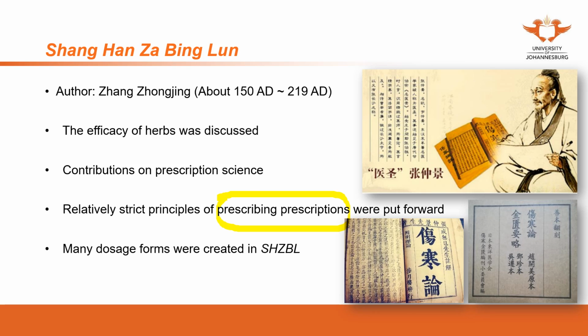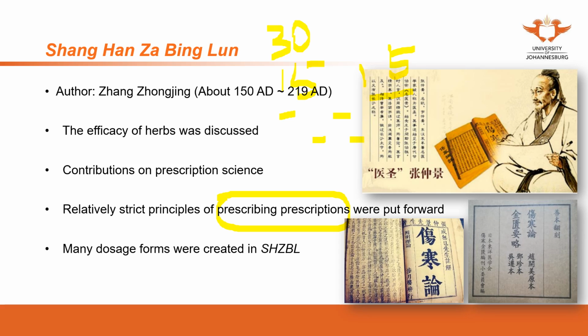Sometimes with the same formula, herb A, herb B, herb C, with the same ingredients but with different dosage, Dr. Zhang changed the name, and he also indicates that the function may change. For example, in one prescription, herb A can be 15 grams and herb B 15 grams, and in the other formula, herb A will be 30 grams and herb B is still 15 grams.